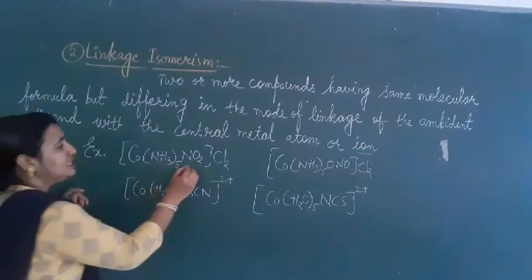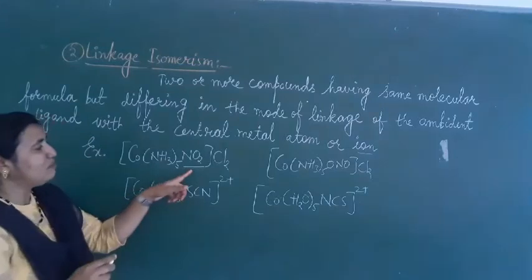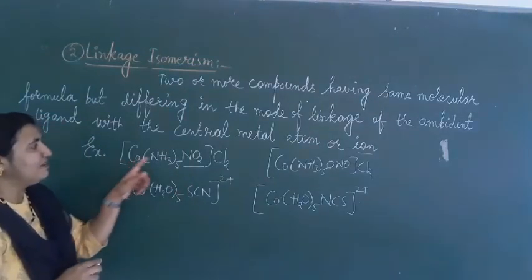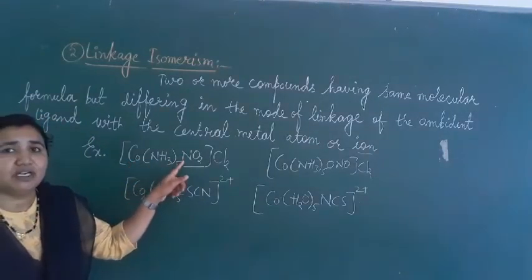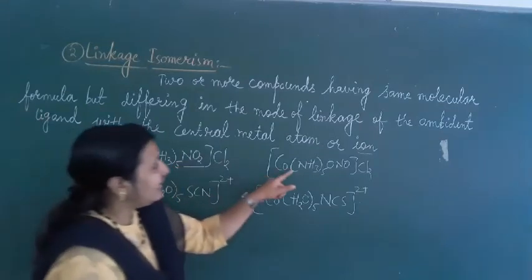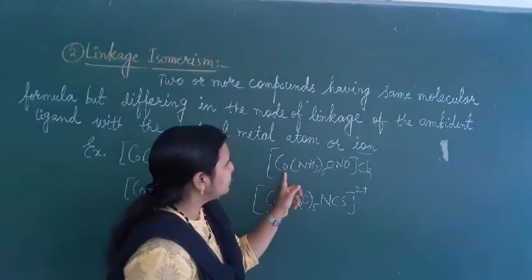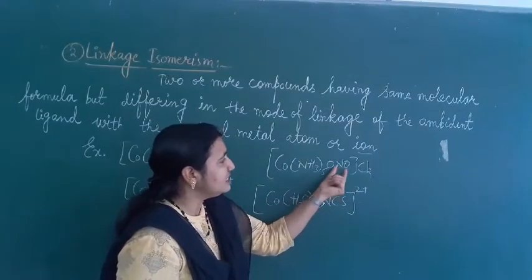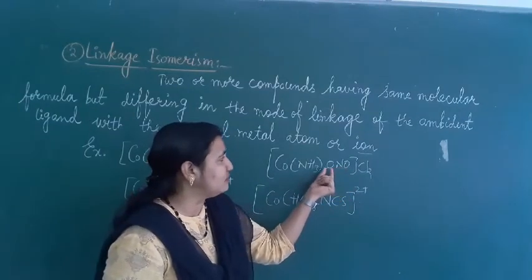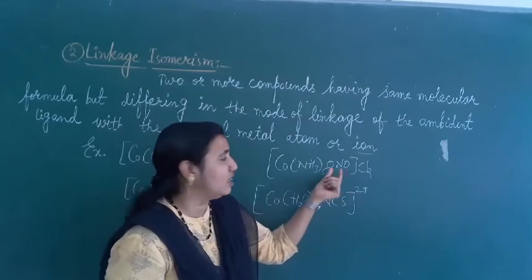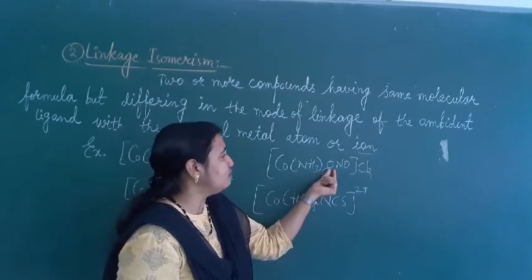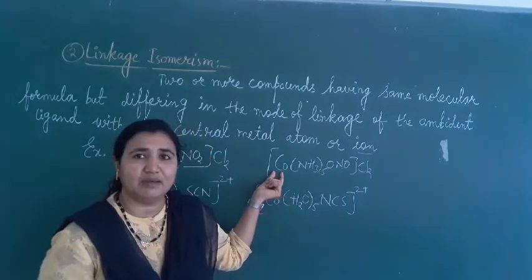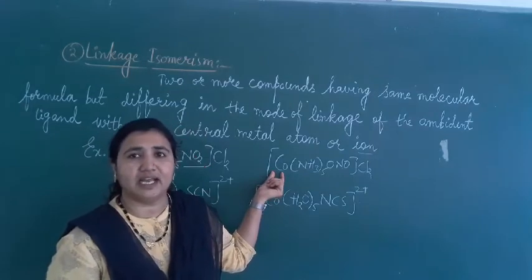This nitrito is bonded with the central metal atom through N. In this nitrito we have two donor atoms, one is oxygen and one is nitrogen, so here the oxygen is bonded with the central metal atom. These are ambidentate ligands.